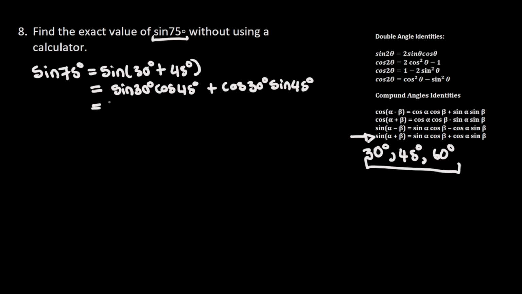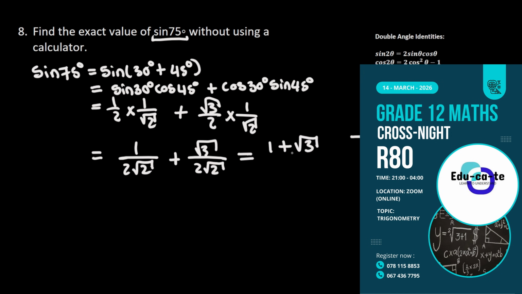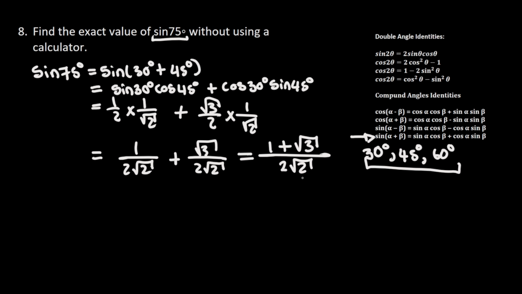Sin 30 is 1/2 times cos 45 is 1 divided by √2, plus cos 30 is √3 divided by 2, and then sin 45 is 1 divided by √2. So this is going to be equal to 1 divided by 2√2 plus √3 divided by 2√2, which is going to be equal to (1 + √3) divided by 2√2. Of course, if you don't like this answer to be like this, you can go ahead and rationalize it.